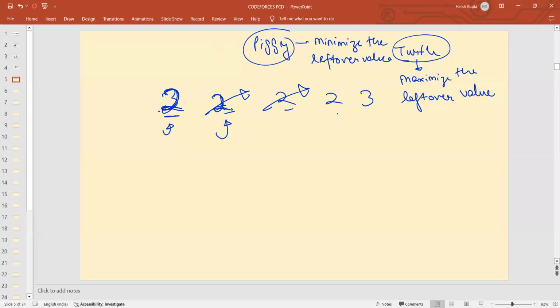Let's suppose Turtle chooses this integer. He chooses the maximum of this and this, which is 2 again, so it keeps 2 and deletes this. Now what does Piggy do? Piggy chooses the minimum of 2 and 3, which is 2, and removes 3. So the leftover value at the end is 2, and this is the maximum possible value that you can obtain.